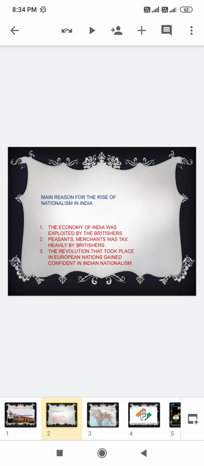Point number one, the economy of India was exploited by the Britishers. India has an abundance of natural resources, but the Britishers over-exploited the economy as well as the natural resources that were abundant in India. Because of that, nationalism started in India.